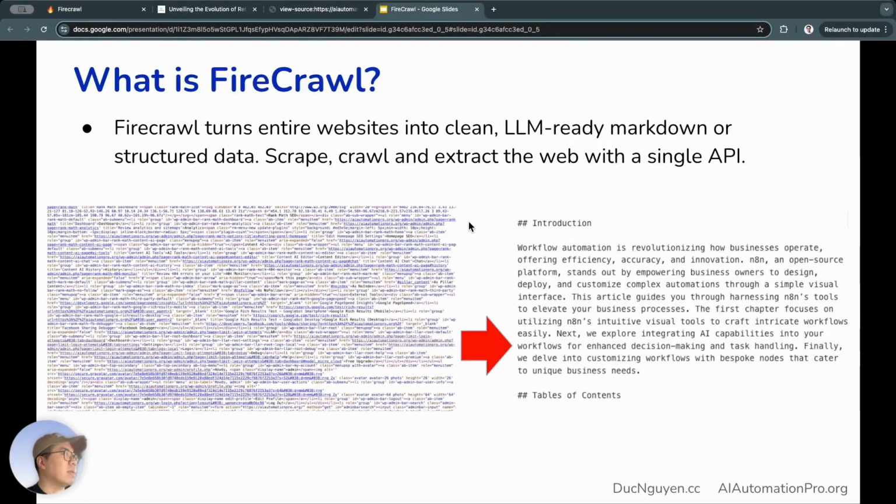For those bots that scrape data from the internet, behind those beautiful websites is code. It looks all jumbled and chaotic like this. Guys, when you use a data scraping tool like FireCrawl, code like this, which is messy and chaotic, will be cleaned up and returned in a format called Markdown, which is easy to read.